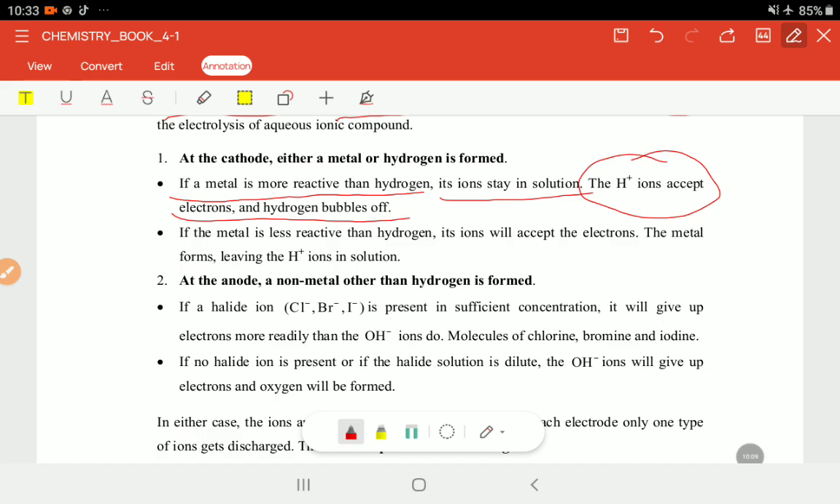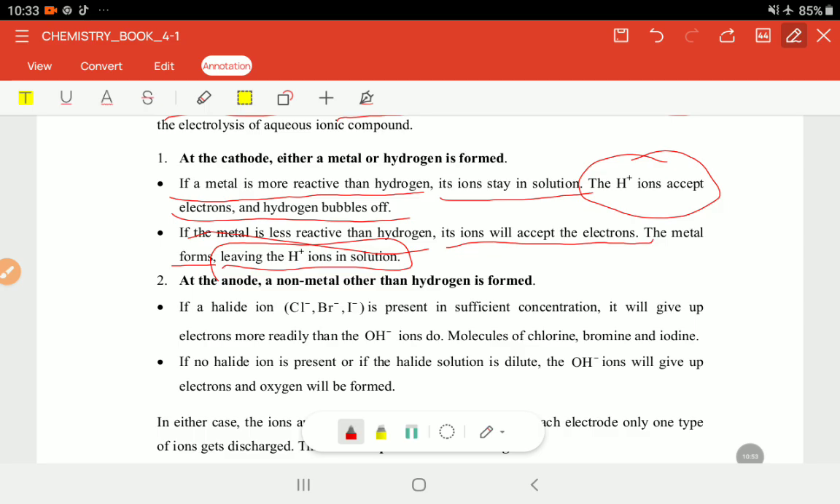But then if you were to go back to the reactivity series and you find out that the metal is less reactive than the hydrogen ion, this is where the metal can win. So if you have a metal that is less reactive, and in other words those hydrogen ions are the ones that are more reactive than the metal itself, that metal is the one that wins, and it will go to the cathode and accept the electrons, and because of that the metal will form at that cathode, as happened with the lead, right? But these hydrogen ions will stay in the solution.